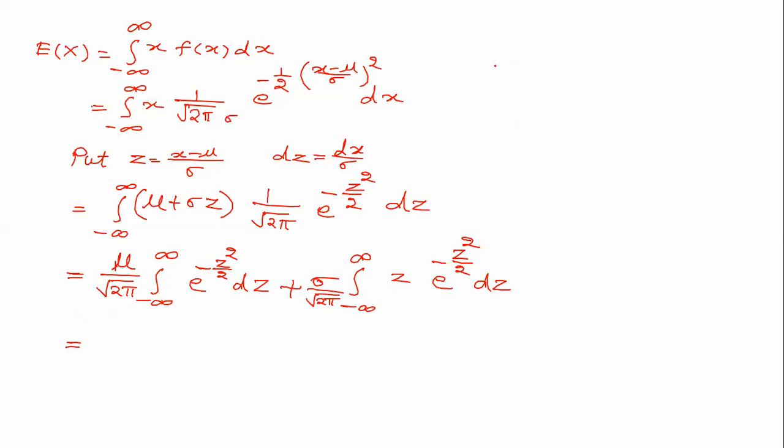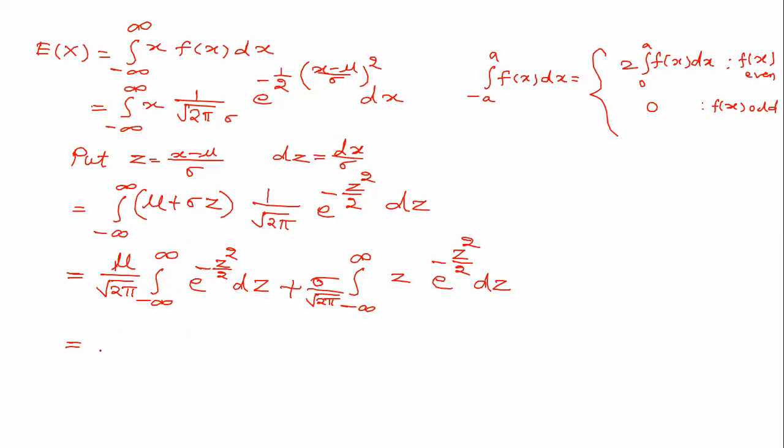Now, again, the integration from minus a to plus a of f of x dx is equal to 2 times the integral from 0 to a of f of x dx when f of x is even, and 0 when f of x is odd. We know this. Now, integration from minus infinity to plus infinity, inside we have e to the power minus z square by 2.